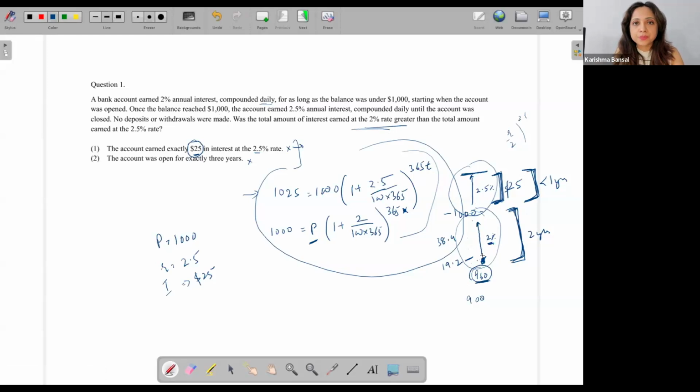And that's all. This is what we call your reasoning-based method. This is where you are playing with the values, making sense of how the values are fitting, and getting your answer. Frankly, GMAT doesn't even expect us to do all this. Even that is not required. They're giving you values to make the whole thing really simple. All we have to do is use it in that particular way.